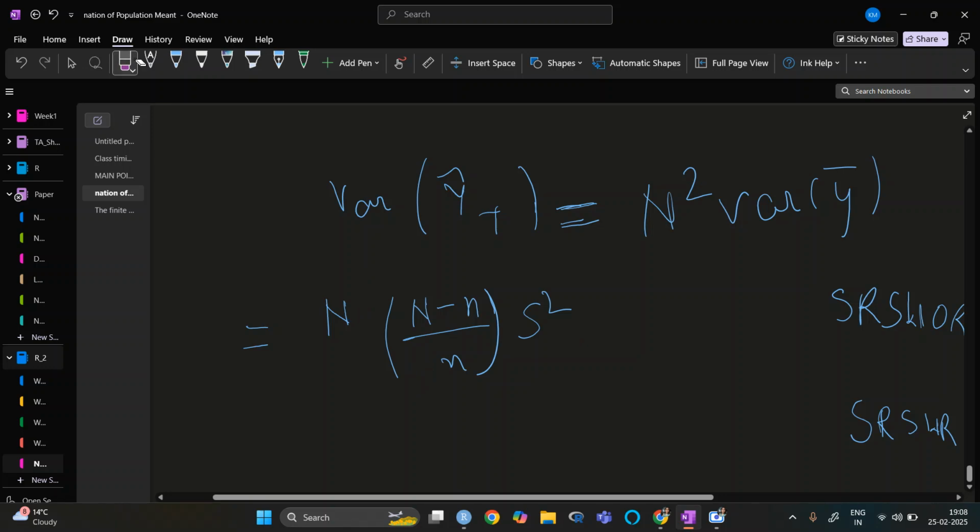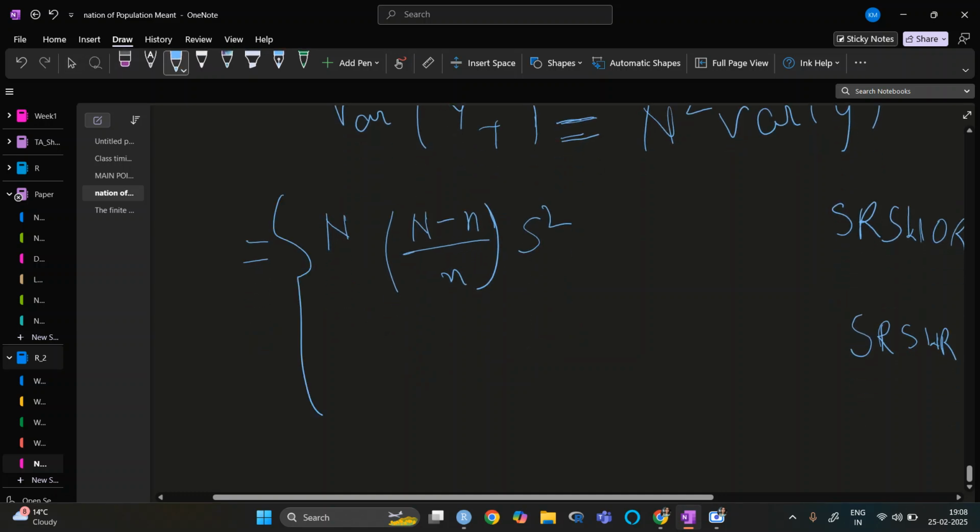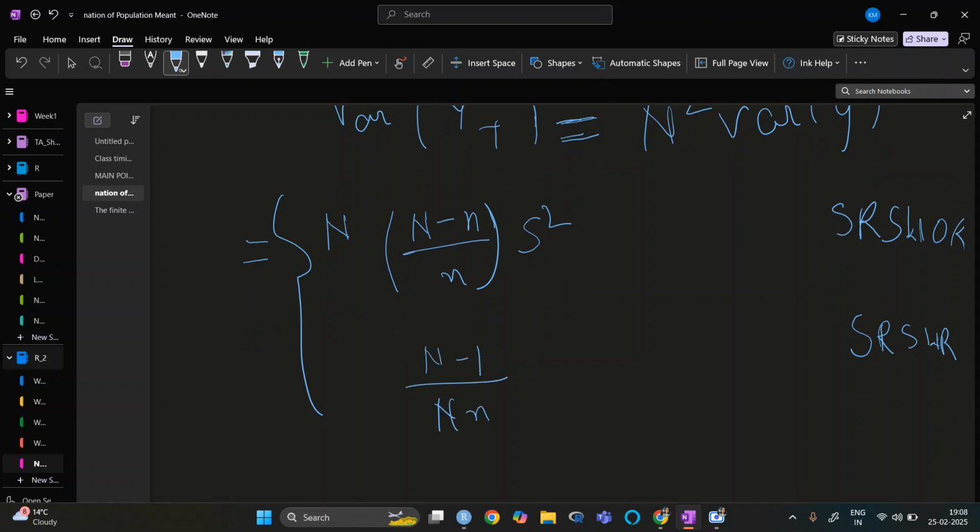It will be N times (N minus n) S square divided by n. For SRSWR it is (N minus 1) times N S square divided by n. So if I cut one N with the one below, it will be this. So this one is N times (N minus n) divided by small n, times S square, and here also. This one is for SRSWOR and this one is SRSWR.